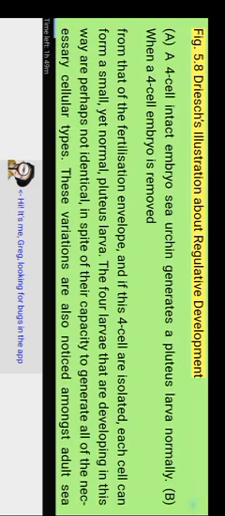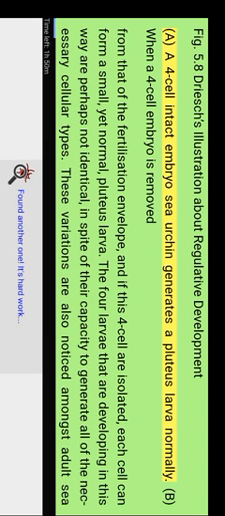Figure 5.8 Driesch's illustration about regulated development. A: A 4-cell intact embryo of a sea urchin generates a pluteus larva normally. B: When a 4-cell embryo is removed from the fertilization envelope and the 4 cells are isolated, each cell can form a small yet normal pluteus larva.